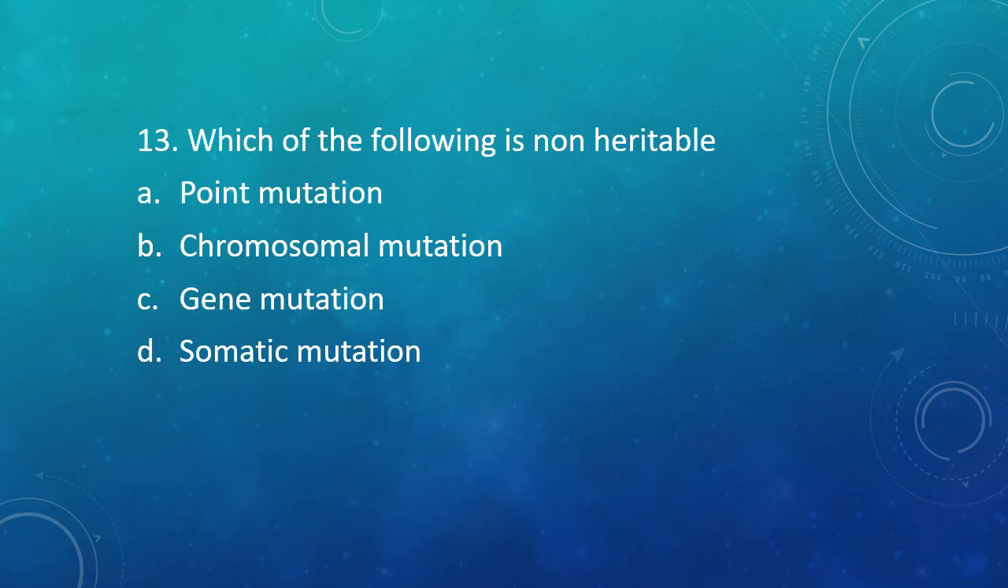Question number 13. Which of the following is non-heritable? Point mutation, chromosomal mutation, gene mutation, or somatic mutation. The correct answer is option D, somatic mutation. Somatic mutations can result in certain diseases like cancer. However, they are not heritable. That is, they cannot be transferred from parent to the child.